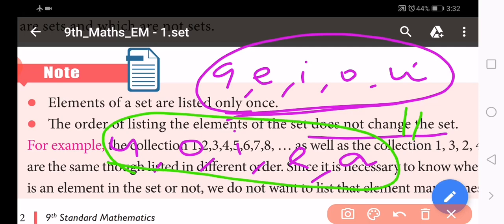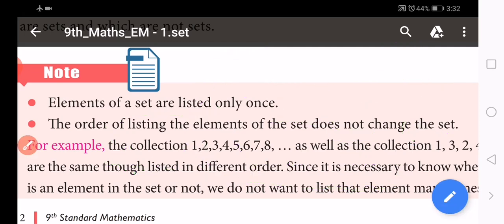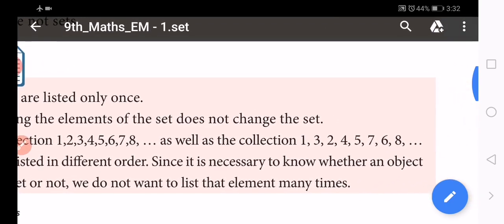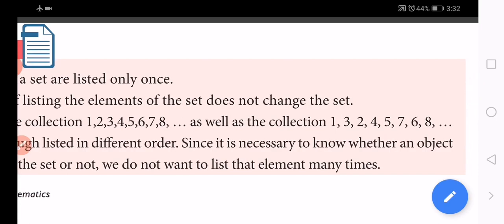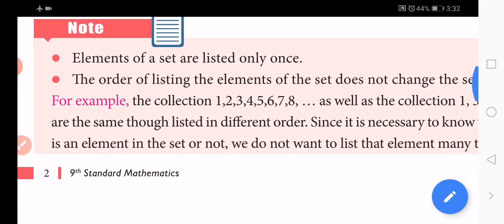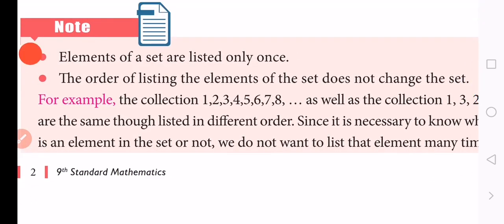So even if you change the order, the set remains the same set; the set does not change. For example, the collection of 1, 2, 3, 4, 5, 6, 7, 8, etc., as well as the collection of 1, 3, 2, 4, 5, 7, 6, 8. 2 and 3 are interchanged, 6 and 7 are interchanged, but they are the same set though listed in a different order.